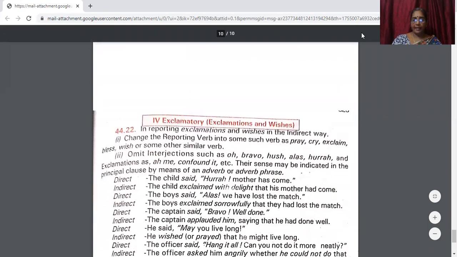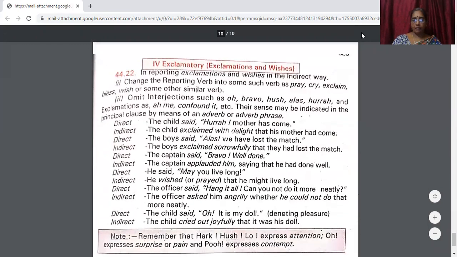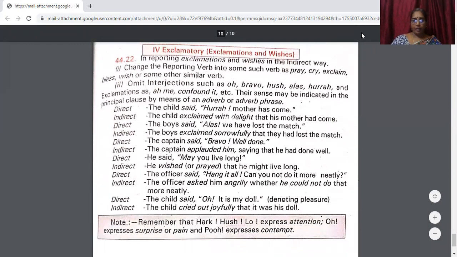Now let us see how the exclamatory sentences are done. Exclamatory sentences are exclamations and wishes. In reporting exclamations and wishes in the indirect way, firstly, change the reporting verb into some such verb as pray, cry, exclaim, bless, wish, or some other similar verb.